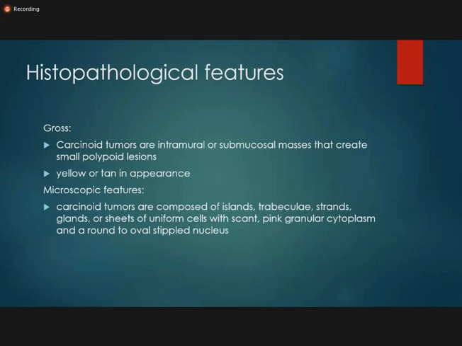Now we come to the histopathology of the carcinoids. Grossly, they are intramural or submucosal. Intramural means they involve all the layers, or they may be submucosal, just beneath the mucosa. The mass is just beneath the mucosa, or it may involve all the layers of the stomach, and that creates a small polypoidal lesion. They are yellow to tan in appearance, and microscopically they are composed of islands, trabeculae, strands, glands, or sheets of uniform cells with scant pink granular cytoplasm and round to oval stippled nuclei. I'm going to tell you these two points, gross and microscopic features.